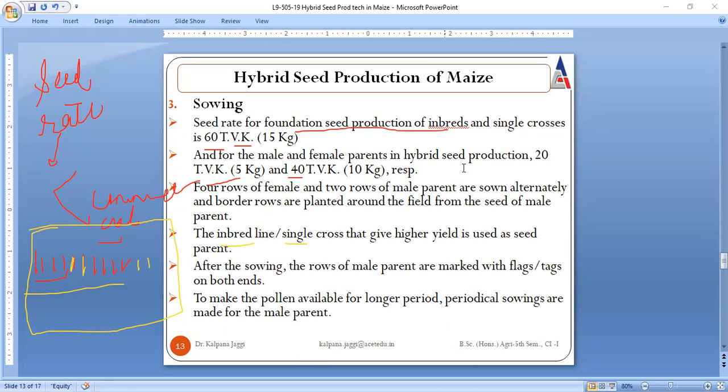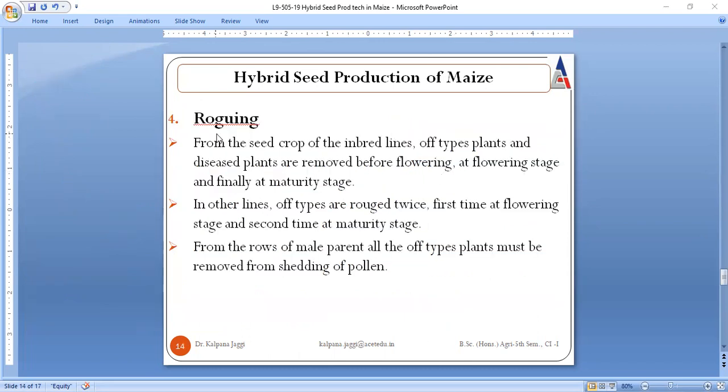Next is rogueing. Rogueing, as I've already described, is the process of removal of all unwanted plants. These unwanted plants can be different crops. They can be weeds, diseased plants, infected plants, or off-type plants. So from the seed crop of the inbred lines, all the off-types and diseased plants are to be removed. And very important, their removal is to be done before flowering.